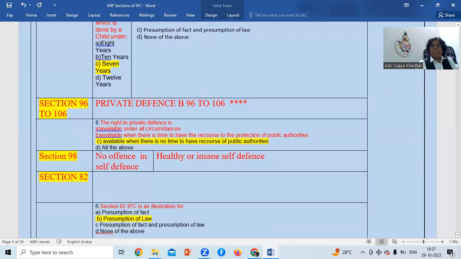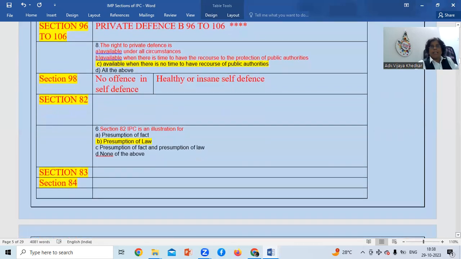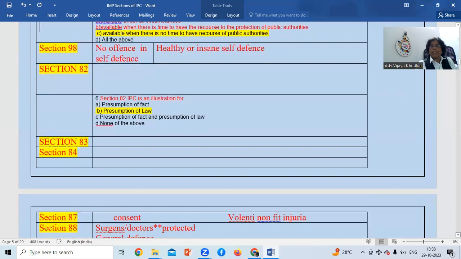Sections 96 to 106 are private defense, and it was asked at least 4 times. So please remember this. The section on private defense is a big favorite. I'm just repeating it today also. Yesterday also I mentioned that.